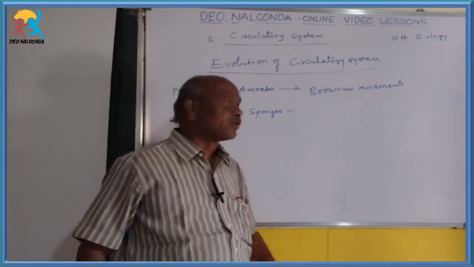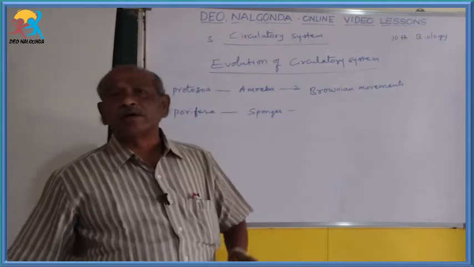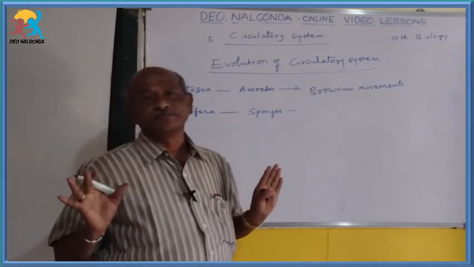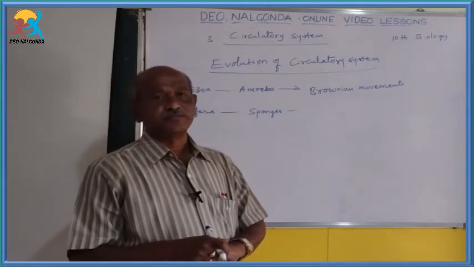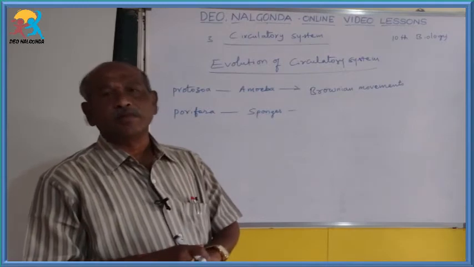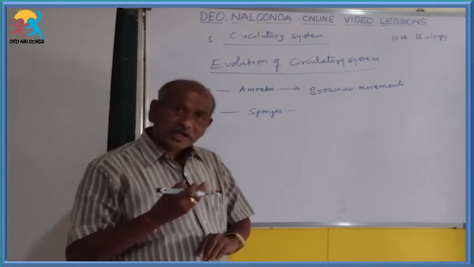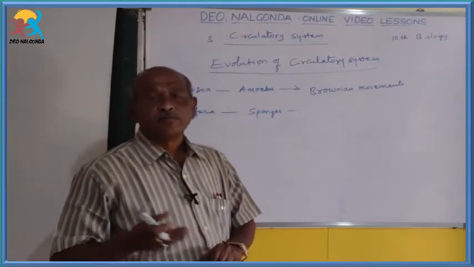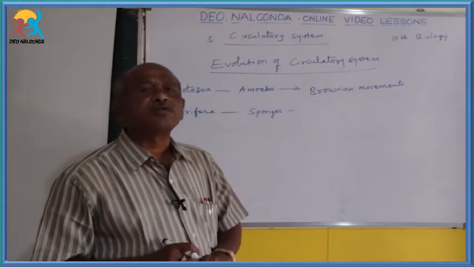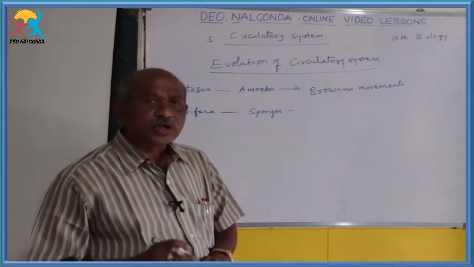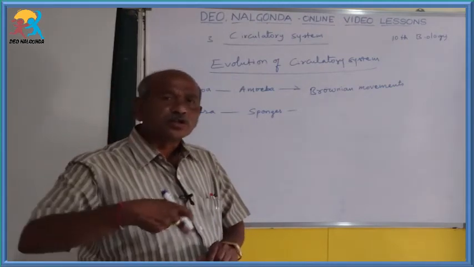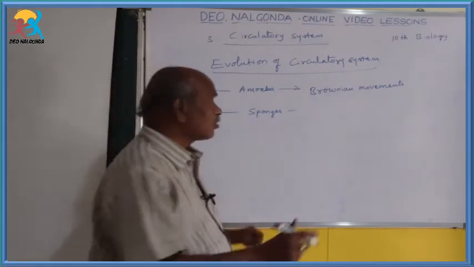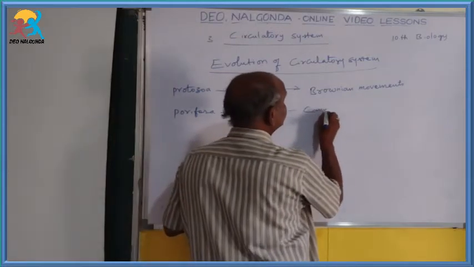Porifera means sponges. They live particularly in marine water. They won't live in fresh water; only a few of them can live in fresh water. Whether they live in marine water or fresh water, the water can enter the body, because the body consists of a large number of pores. Through those pores the water can enter and be circulated throughout the body. That system is called the canal system.